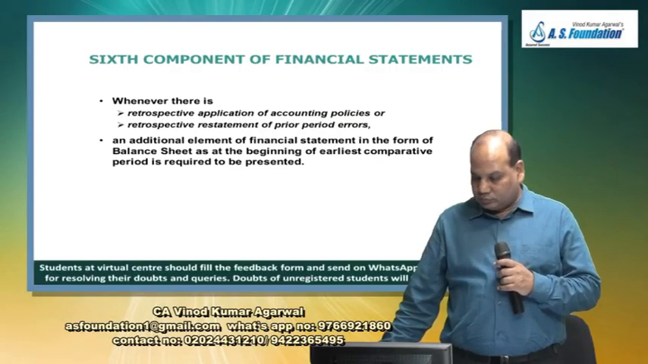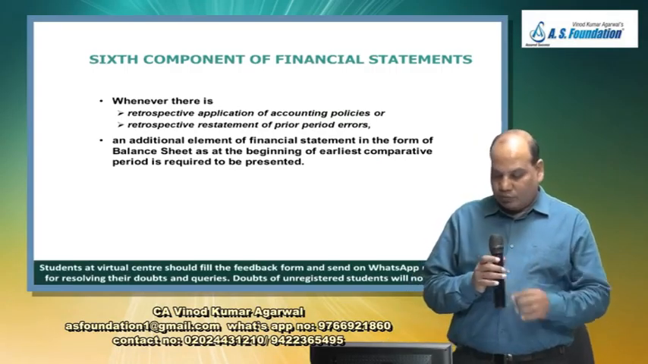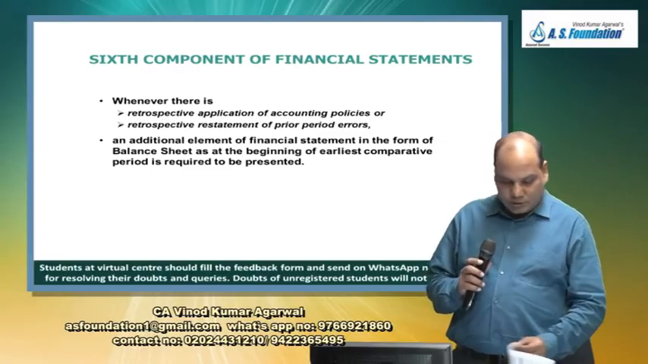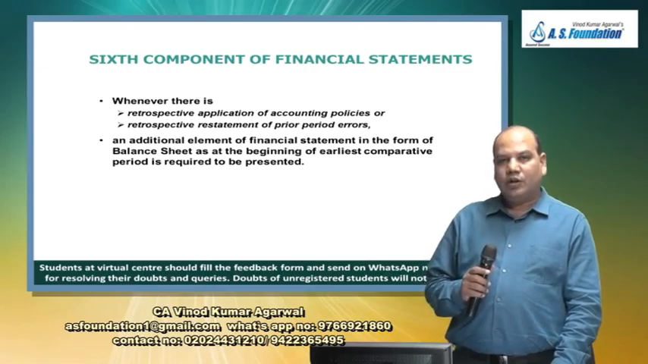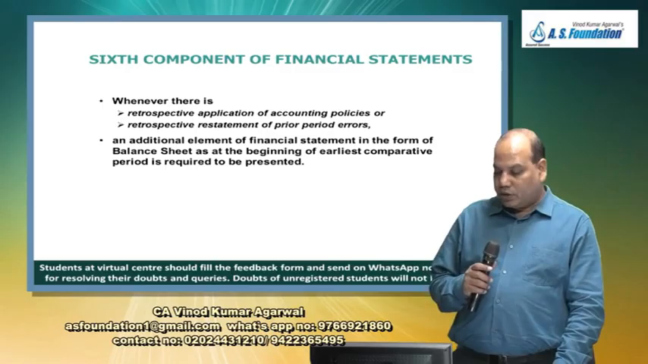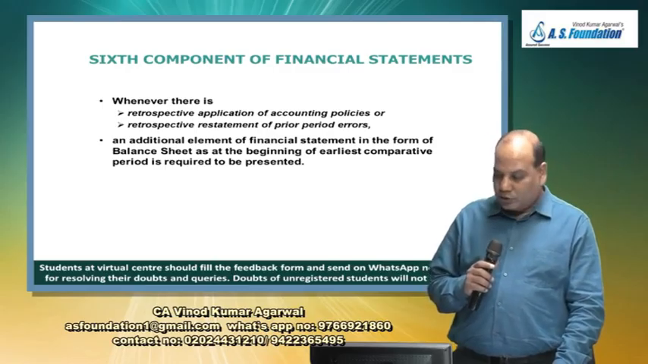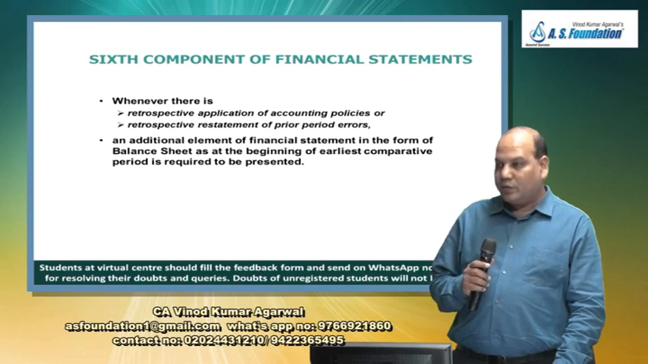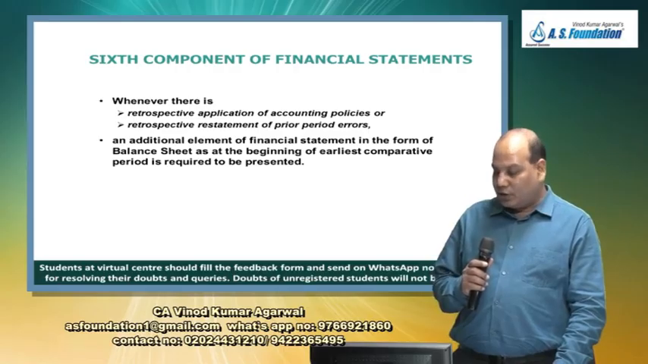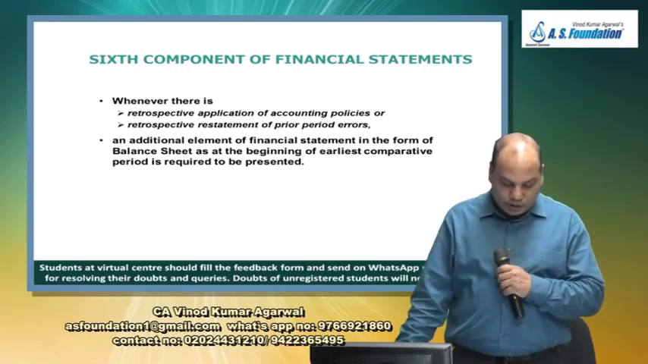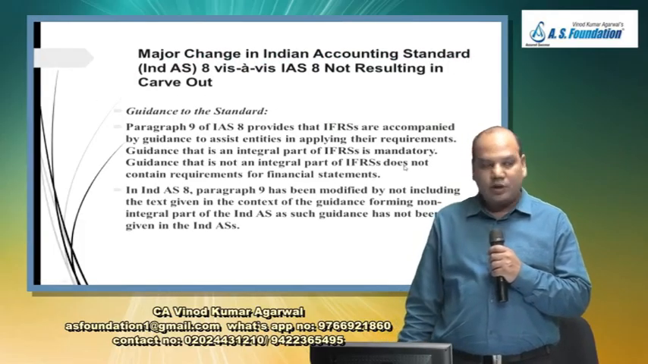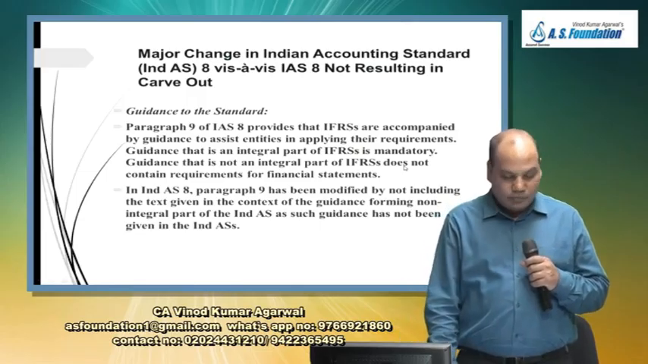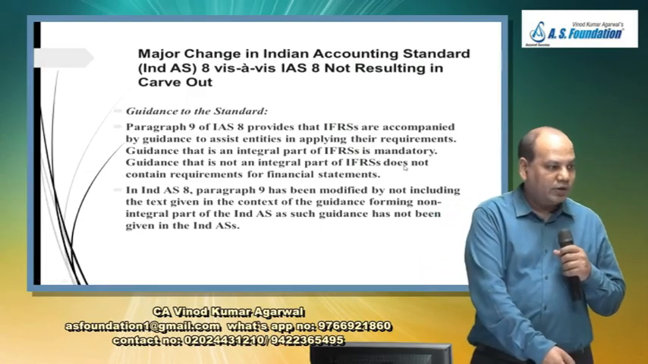Okay. Come to previous page. Sixth component of financial statement. Paragraph 16. This is already covered in IAS 1 also. Whenever there is a retrospective application of accounting policy and retrospective restatement of prior period errors, an additional element of financial statement in the form of statement of financial position as at the beginning of the earliest comparative period is required to be presented. Is it right? So that is called sixth component of financial statement.